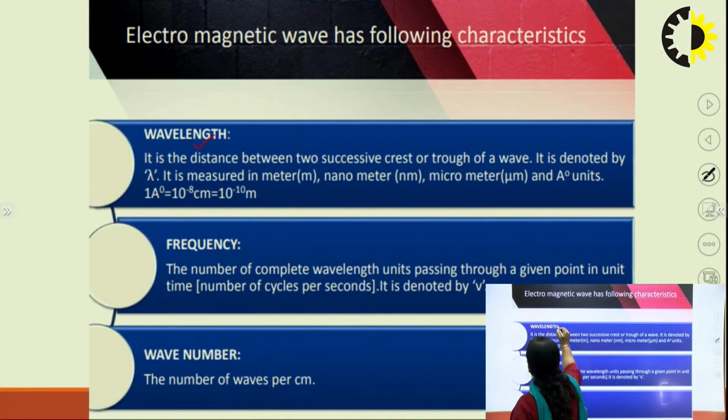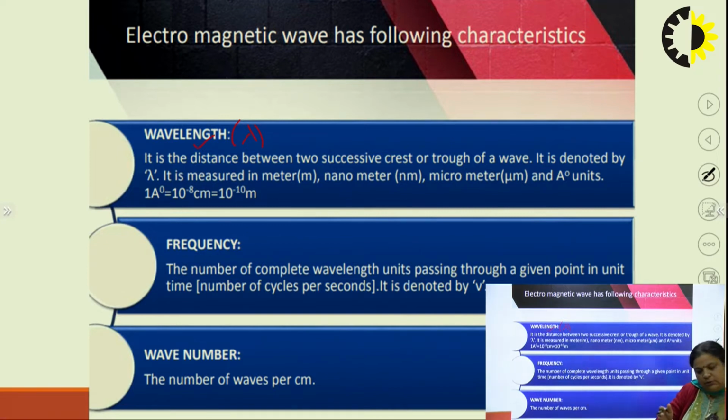The first is wavelength, shown by lambda, and it is the distance between two successive troughs or crests, like this. It is measured in nanometer, meter or angstrom, etc. Second is frequency. Frequency means the number of complete wavelengths passing through a given point, or we can say the number of cycles per second. It is shown by nu. Wave number is the reciprocal of wavelength, 1 by lambda, and shown by nu bar.